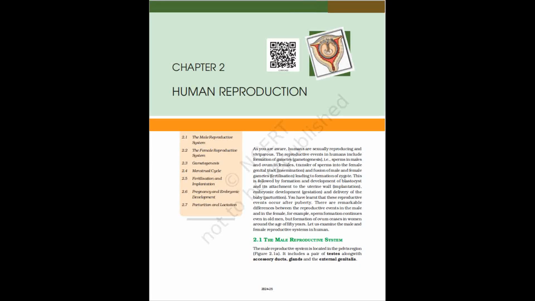2.7 Parturition and lactation. The average duration of human pregnancy is about 9 months, which is called the gestation period. Vigorous contraction of the uterus at the end of pregnancy causes expulsion/delivery of the fetus. This process of delivery of the fetus, childbirth, is called parturition. Parturition is induced by a complex neuroendocrine mechanism. The signals for parturition originate from the fully developed fetus and the placenta, which induce mild uterine contractions called fetal ejection reflex.